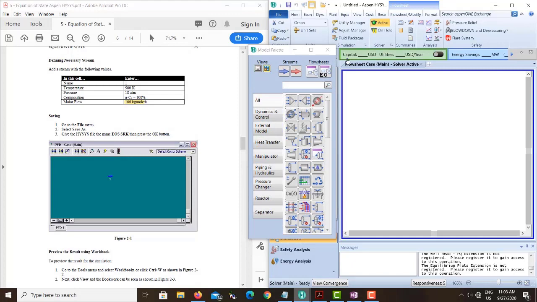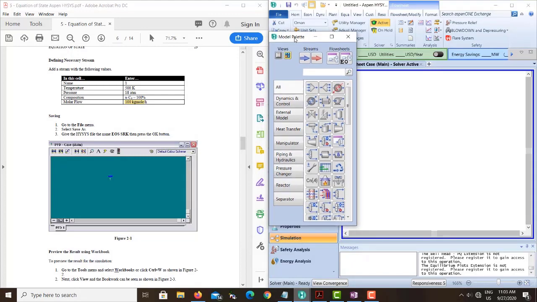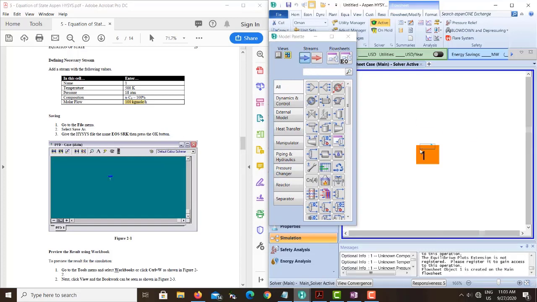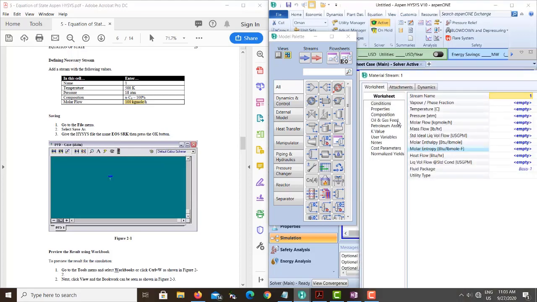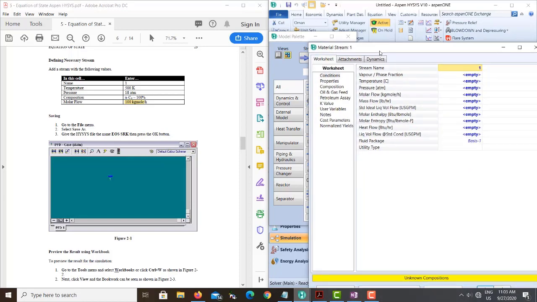In the simulation environment, the first thing we do is select the material stream. We can put it in the middle. Since the name is not defined here, we leave it like this. You can change it, but you can also leave it. If you open this one, you can see the temperature by default is given in degrees Celsius. We can change it here also, but it is better to do it in the unit set.